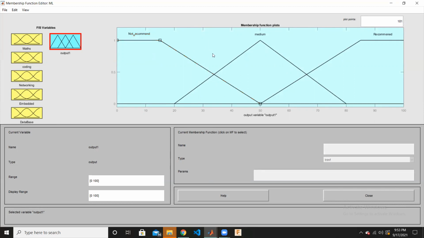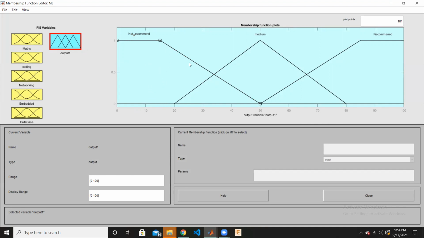When we come to the output system, we are taking the fuzzy output as not recommended, medium and recommended. The not recommended is below 50 percent. The universe of discourse here is 0 to 100. It tells how suitable the research topic area is for this set of skills. If the person has below 50 percent matching, then it's not recommended.